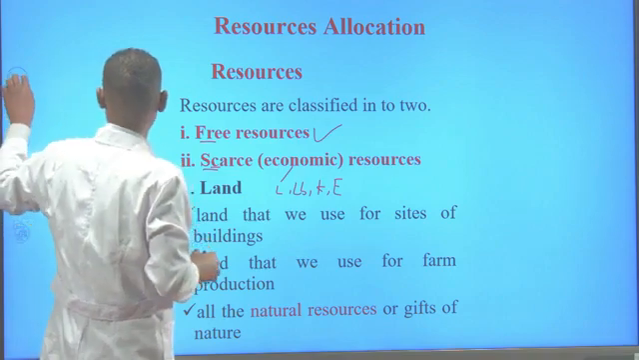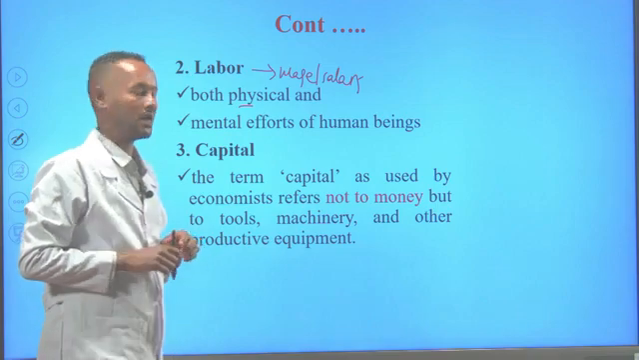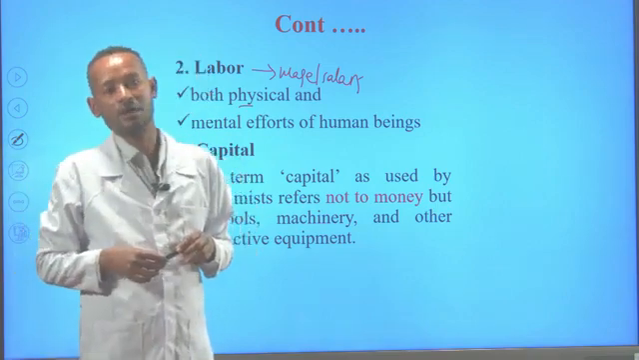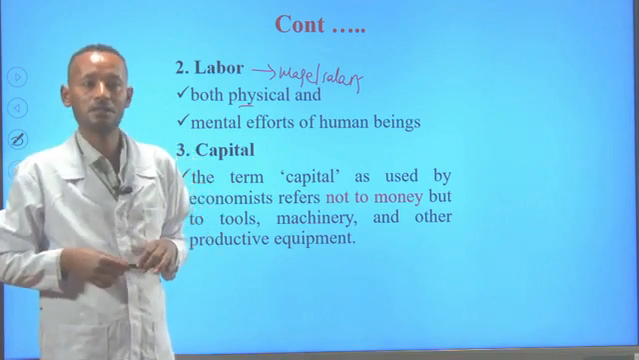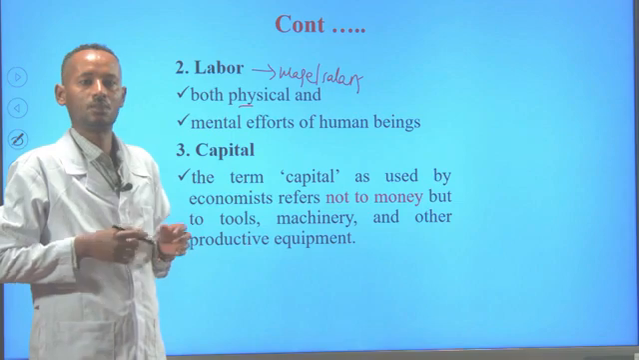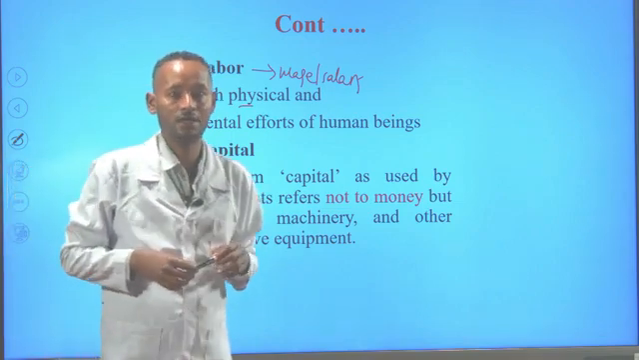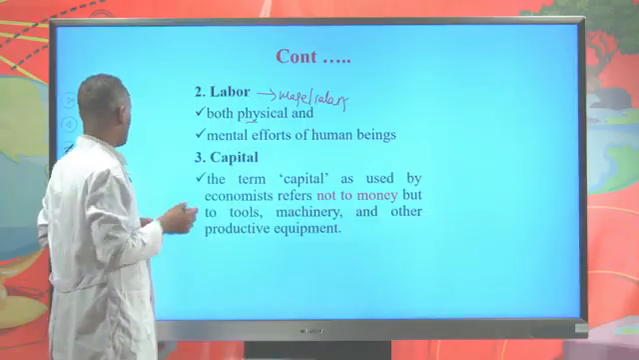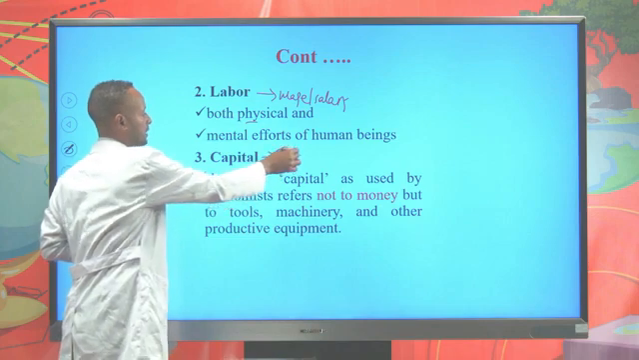And the third economic resource is capital. When we say capital in economics, we are not referring to financial capital. Rather, the machineries, buildings, and equipment that are used for the production of final goods and services are considered as capital in economics. And the reward for the economic resource capital is interest.